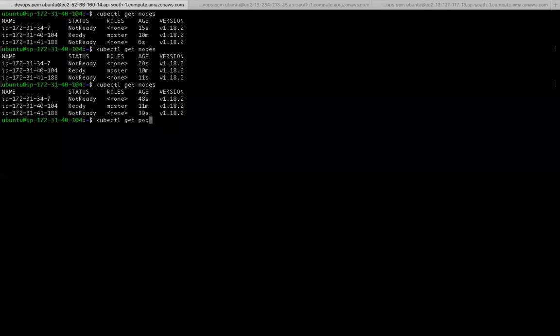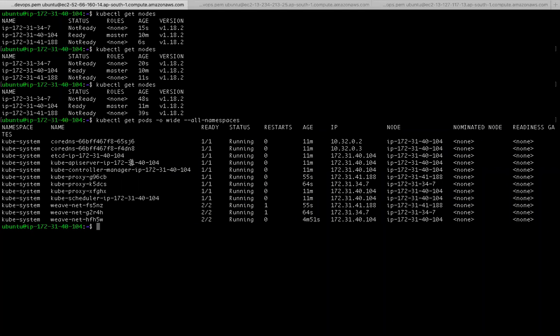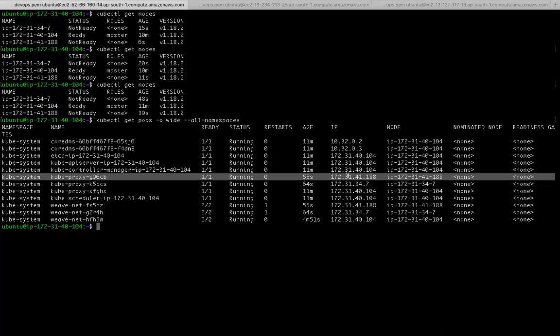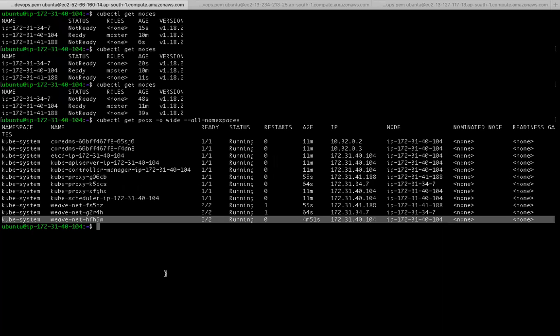Before that, let me see the pods. If you see in the worker machines, this is one worker machine, right? And we have one more worker machine, this one. The kube-proxy pod is getting ready and the network pod is also coming ready in that machine.